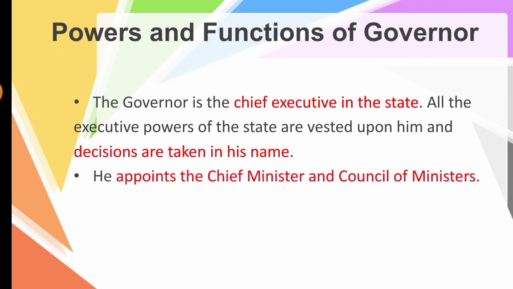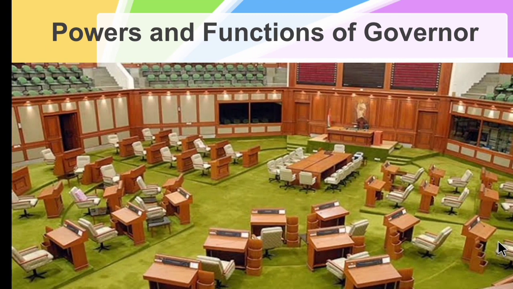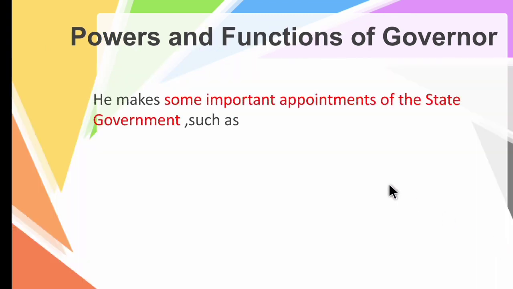Then he appoints the chief minister and council of ministers. So the governor only appoints the chief minister and the council of ministers. So now let's see the functions. He makes some important appointments of the state government. So one, as I told earlier, he appoints the chief minister and council of ministers.